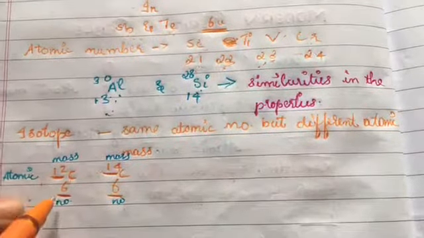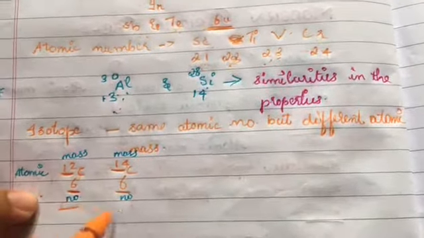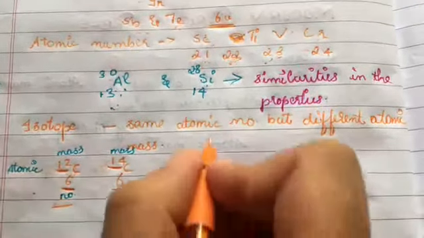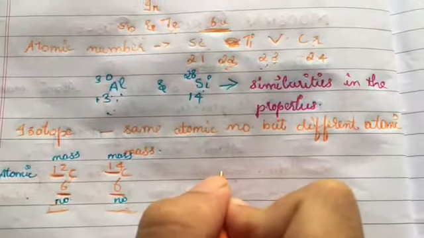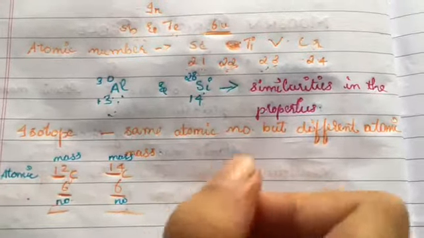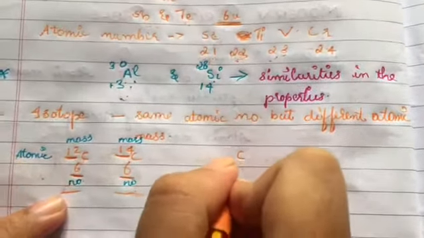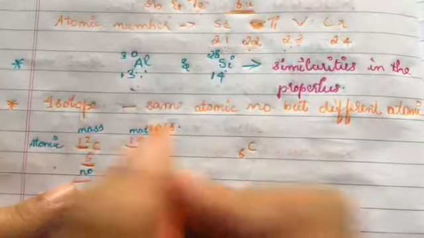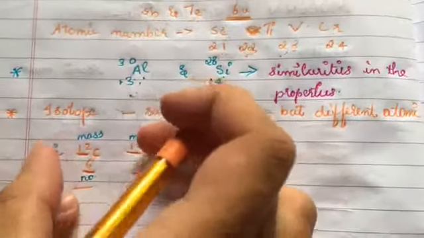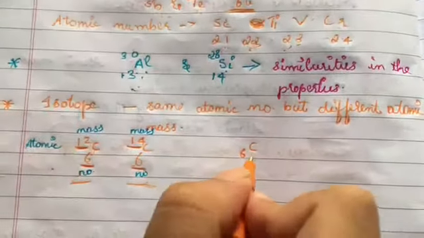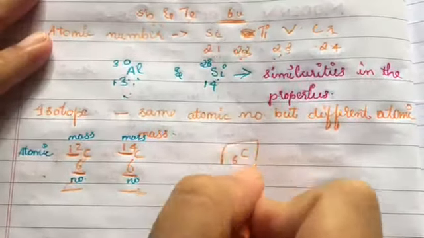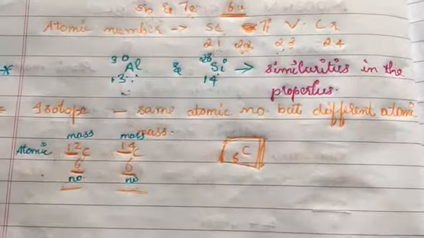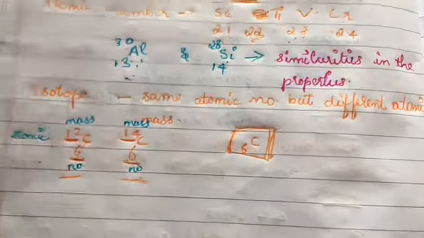How he solved that is, since he took atomic number as the basis for classification, he could place the carbon isotopes. He took only the atomic number as the basic thing. Since he took atomic number, you know that the atomic number of carbon is 6, and since isotopes are the elements with the same atomic number but different atomic mass, he could place the carbon in the periodic table. That is, isotopes of the element can be placed here in the periodic table.